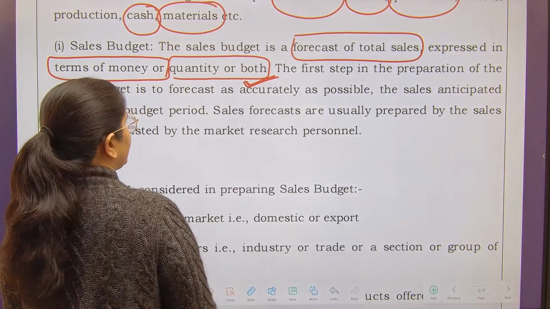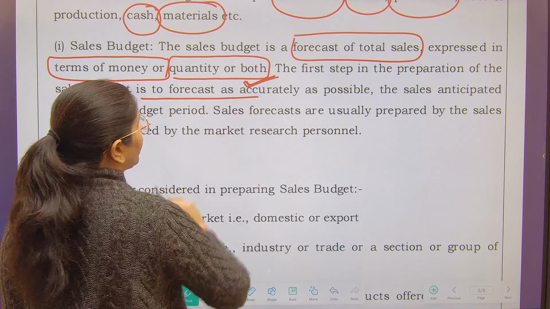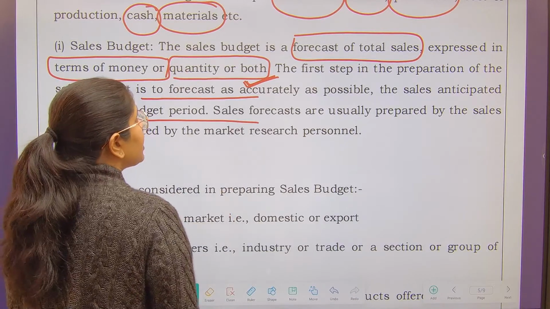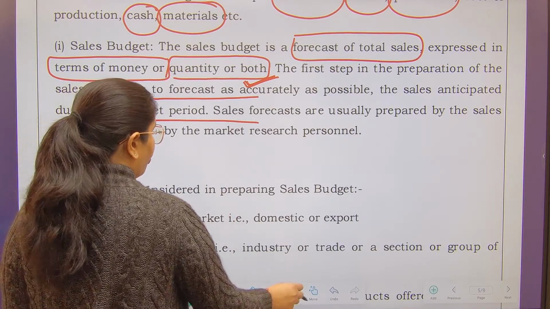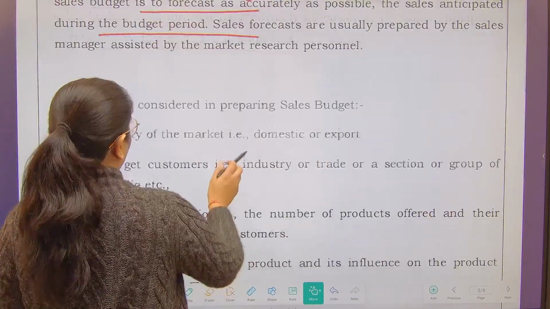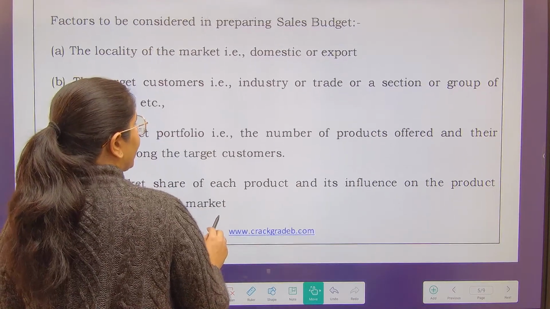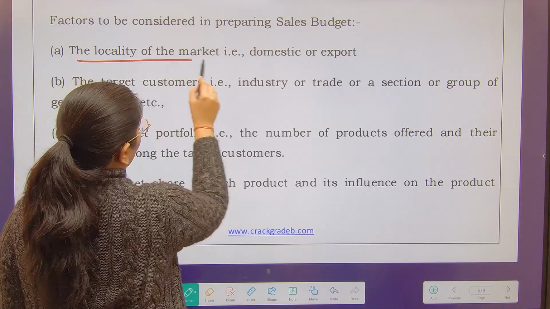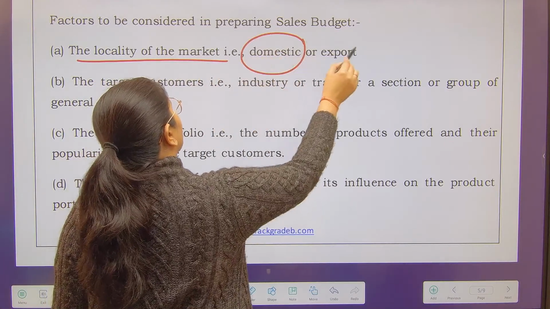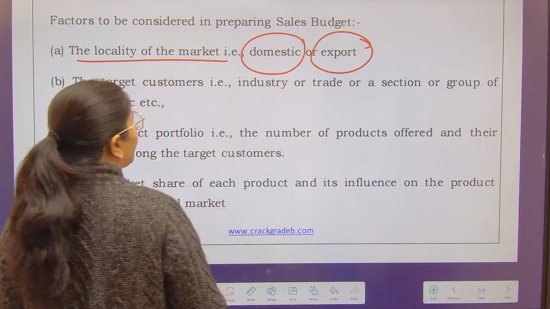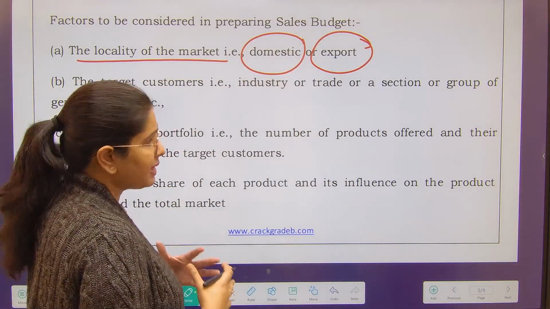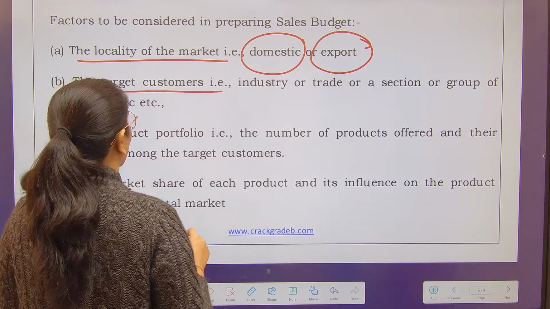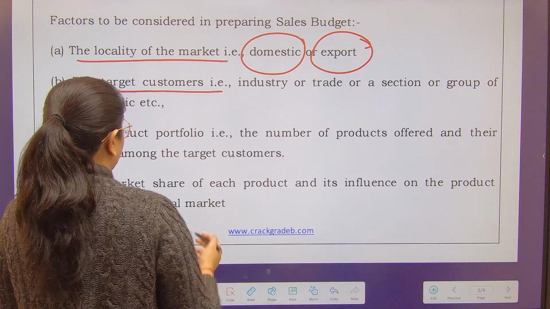The first step in the preparation of the sales budget is to do the forecast of sales anticipated during the budget period as accurately as possible. These are usually prepared by the sales manager, who is assisted by market research personnel. Now, what are the factors that you need to consider while preparing the sales budget? See, first is the locality of the market. Where do you want to sell? Mostly the budgets are prepared separately for your domestic market as well as the export market. Who are your target customers? That means which industry, section or group of the general public you want to sell to.